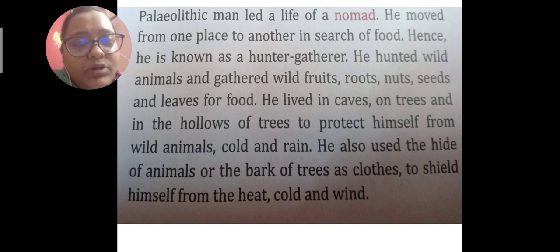In order to protect themselves from cold and rain, they used the fur and skin of wild animals. In order to protect themselves from wild animals, they used to hide in the caves and in hollow trees. To protect themselves from the heat, cold, and wind, they used either leaves or animal skin.